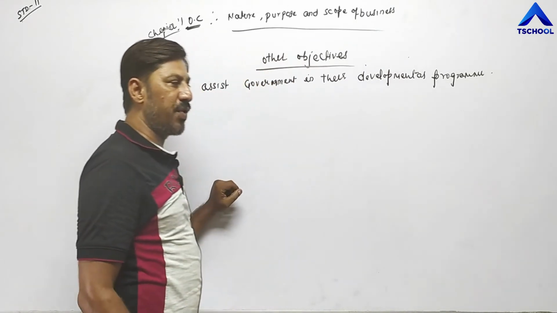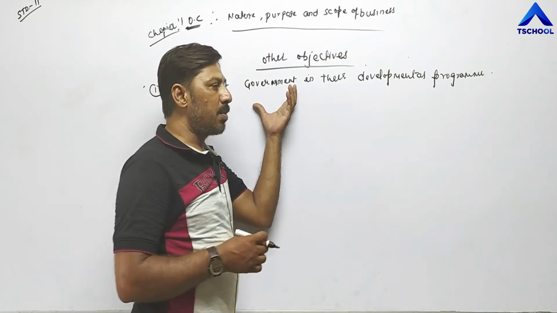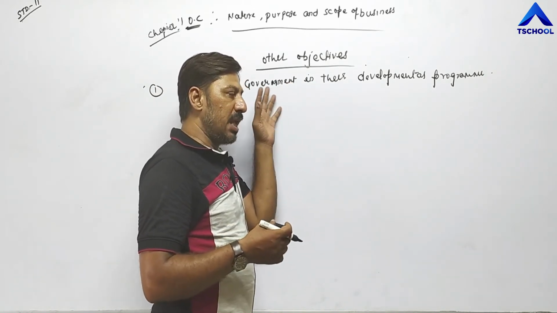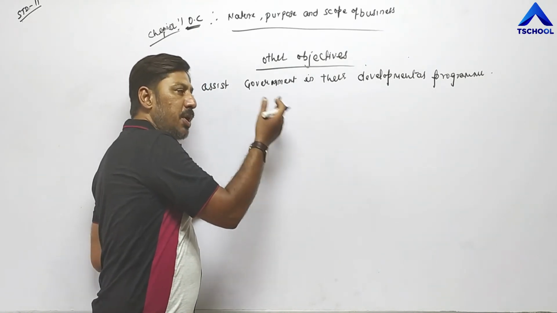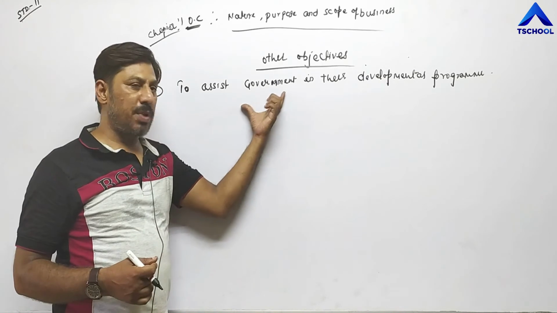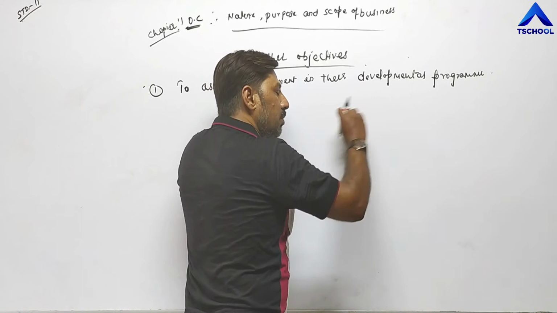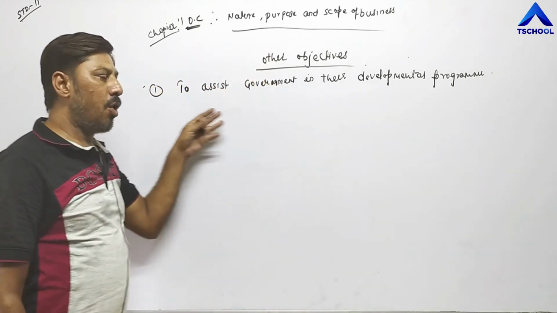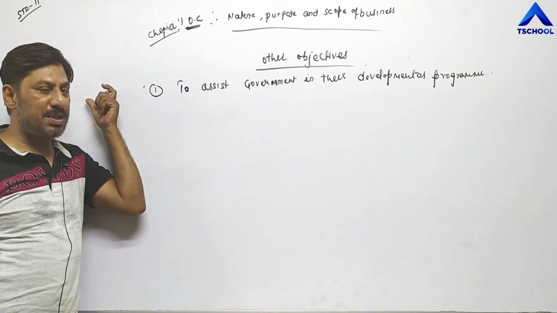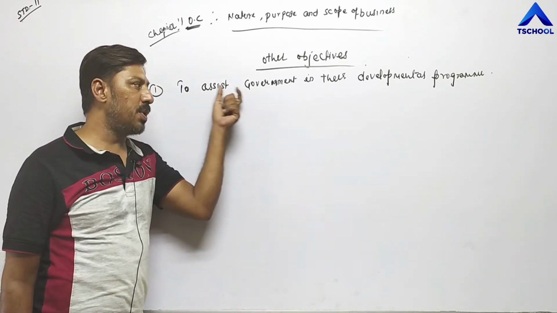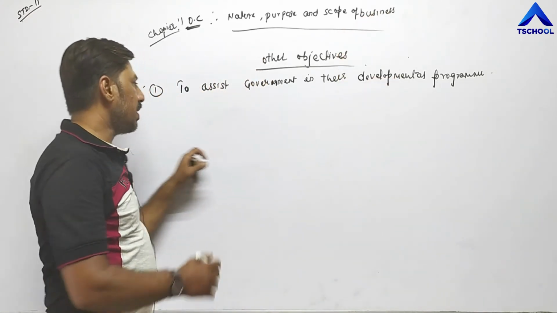government has introduced, different types of projects, different types of plans governments are introducing time to time for economic development. For example, they have introduced a new project so that poverty can be reduced, unemployment can be reduced, or government has introduced a plan in which they are trying to provide irrigation facilities to maximum farmers. So different types of plan or projects government is introducing time to time. So this is the responsibility of business unit to assist them, to help the government so that development program can take place at a faster rate.